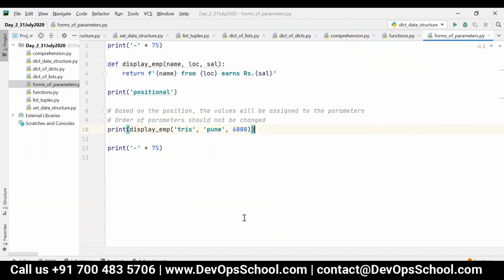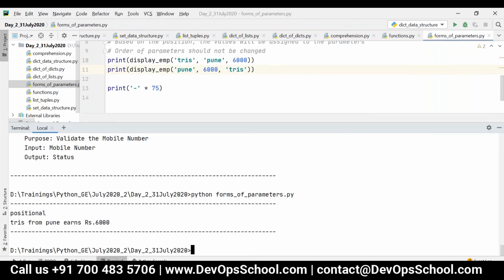For example, consider I change the order of the parameters. First I pass Pune, second I pass 6,000, third I pass Chris. Now Pune will be assigned to name, 6,000 will be assigned to location, and Chris will be assigned to salary.